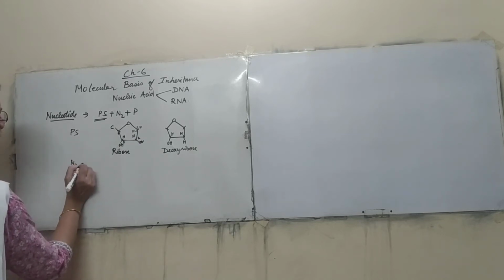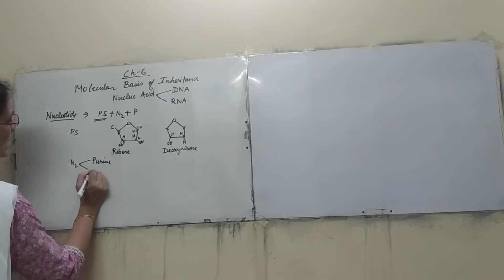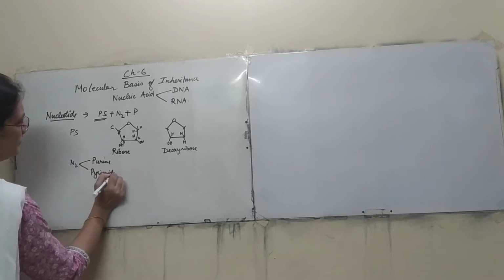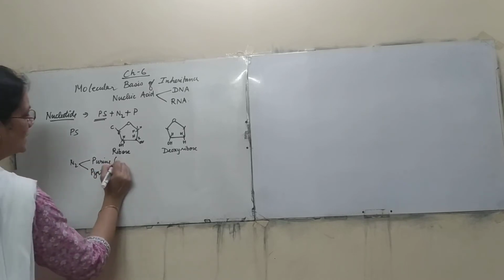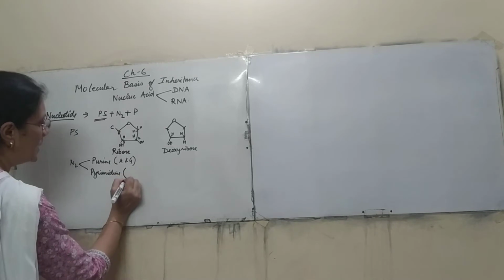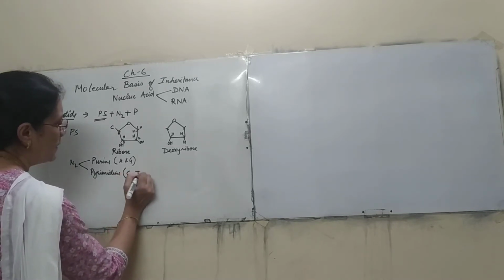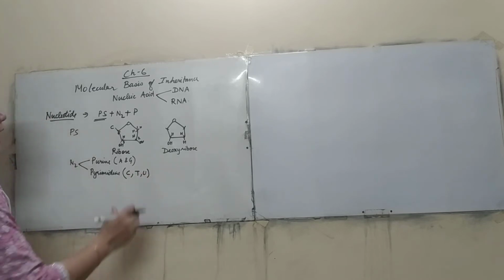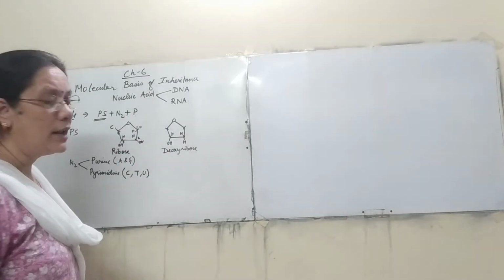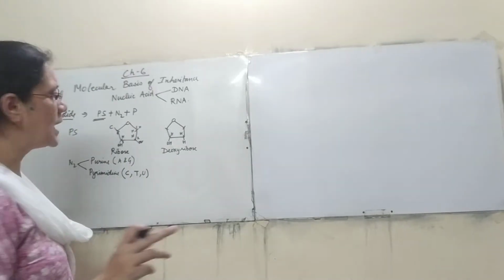We have studied there are two types of nitrogenous base. One is the purine and the other is the pyrimidine. The nitrogenous bases are attached with the first carbon atom.